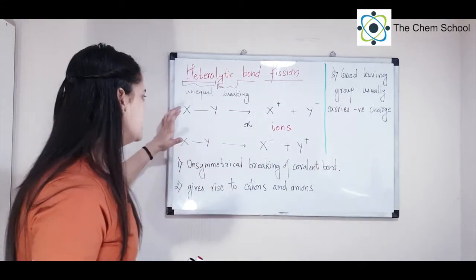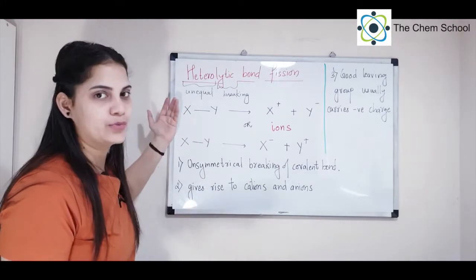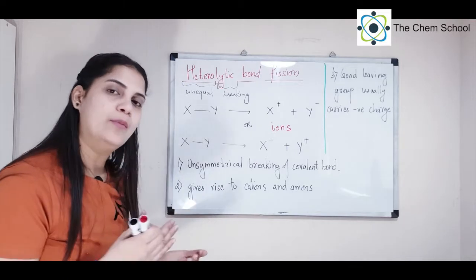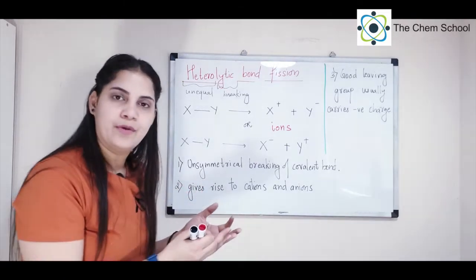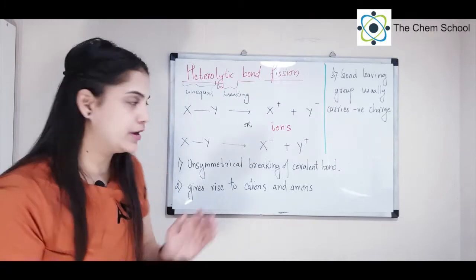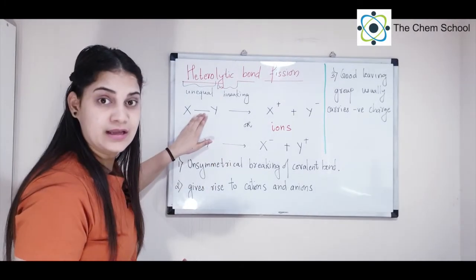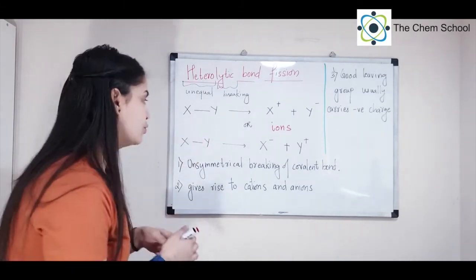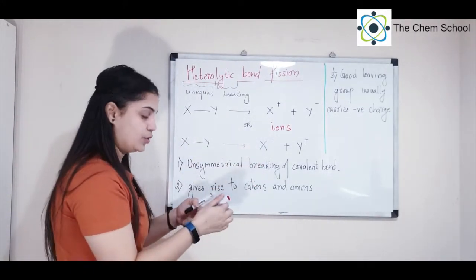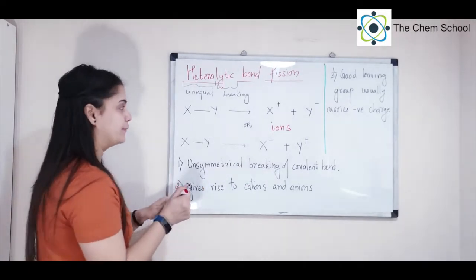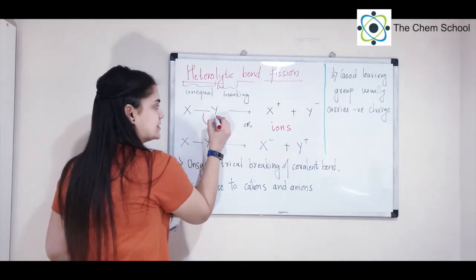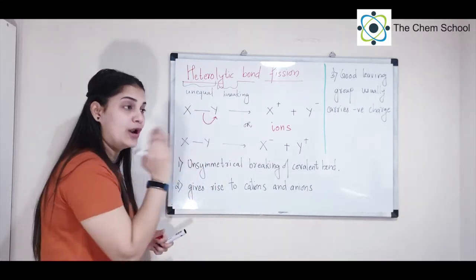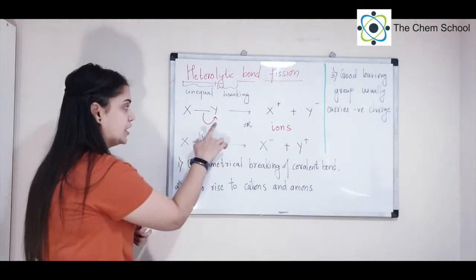Okay, as an example, let's assume that we have a molecule XY like earlier, and they have a covalent bond between them. Now if this bond breaks, what will happen? One of them will take the entire pair of electrons. So the bond pair that is present between X and Y, one of them will take the entire bond pair. This gives rise to ions. The arrow will look like this, let's say Y takes the complete electron pair. Can you note the arrow? It is a complete arrow. It is not a half arrow or fishhook arrow. So we are using a complete arrow.